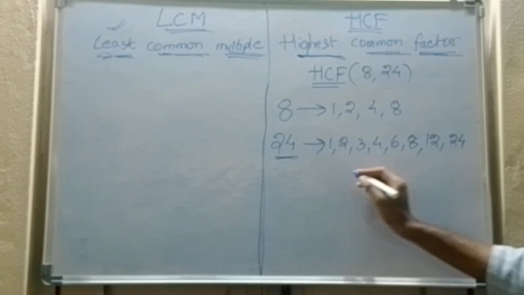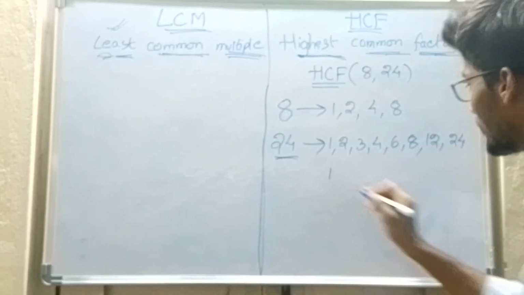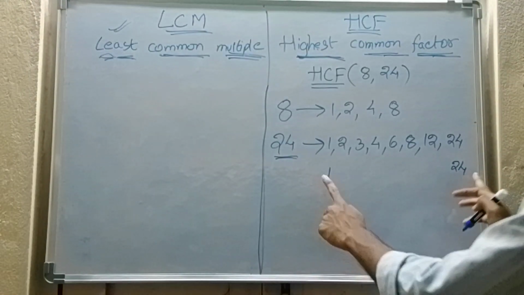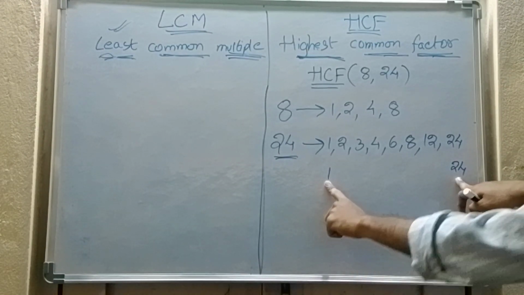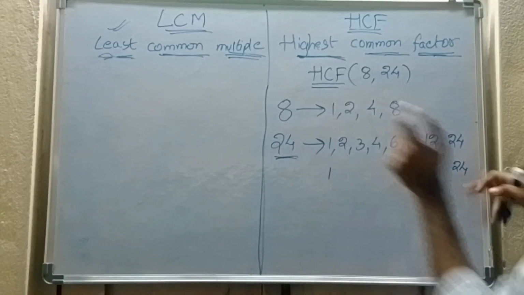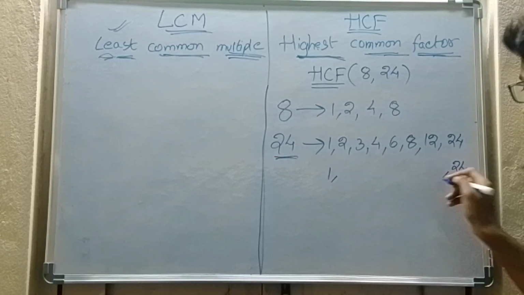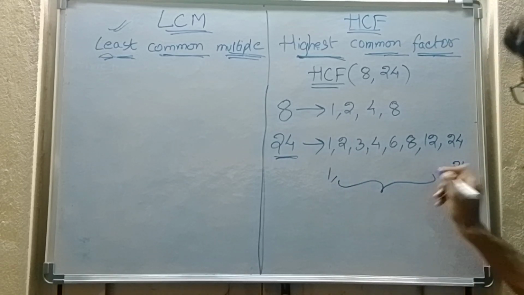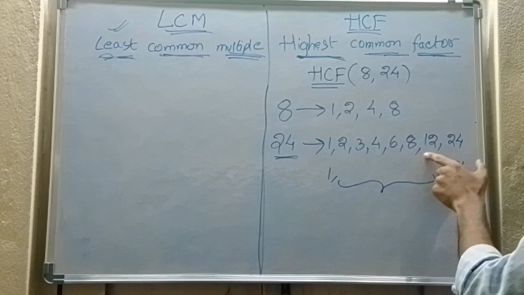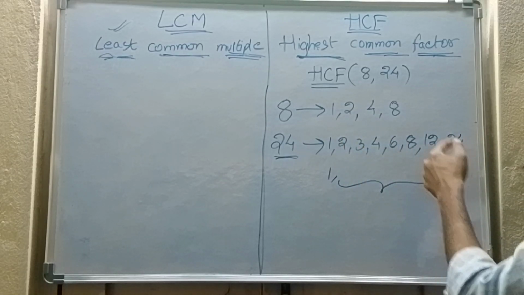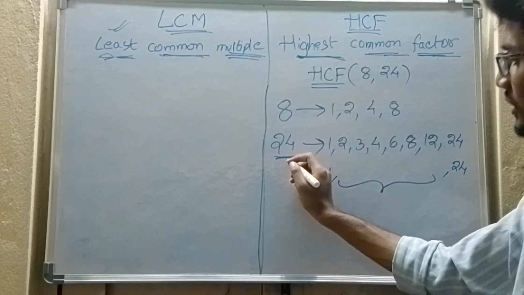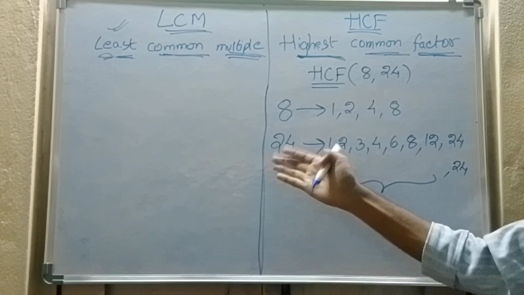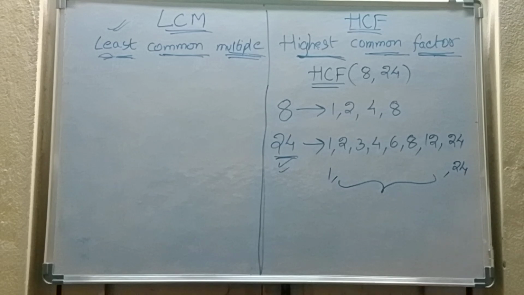Simple. I have already taught you. 1 and the number itself, 24, are always factors of that particular number. So the other numbers that can come will only be in between these. How to find these numbers? How to check? If you know tables very well, you can find any factors easily. There is no other secret to this.